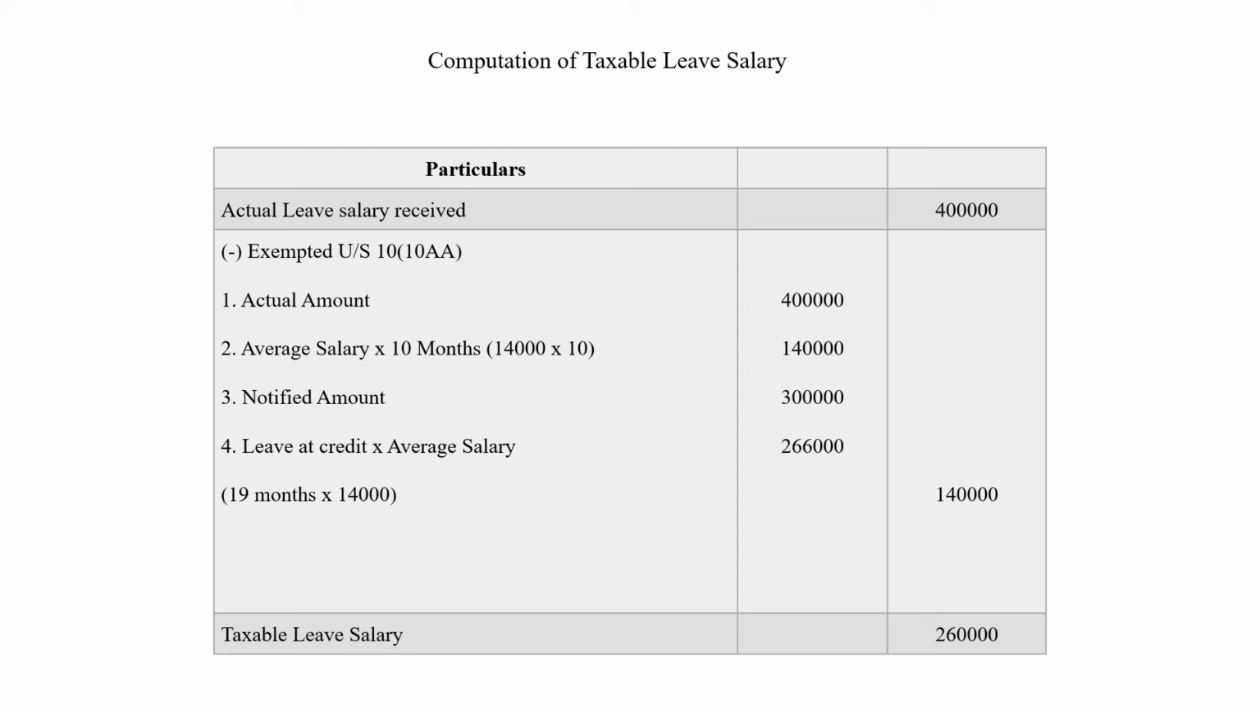Notified amount is given as 3 lakhs according to the rule. The fourth point is leave at credit into average salary. So what is the leave at credit that we have found out in the note? 19 months leave at credit we have found out, into 14,000 is the average salary that is given in the sum. So that will be 2,66,000. Out of these four, which is the least amount? 1,40,000. Take that to the outer column. So minus it from the actual amount received. We'll get the taxable leave salary as 2,60,000. So this is how you have to find out the taxable leave salary.